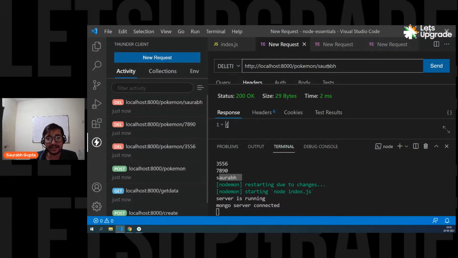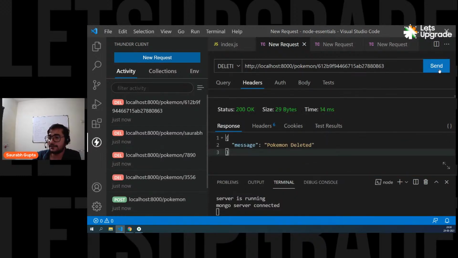Yes, that's what I'm doing. We are deleting a particular data. Is that clear, Mukesh? So here we go. We pass the ID. And now let's test it. Send. And here we go.